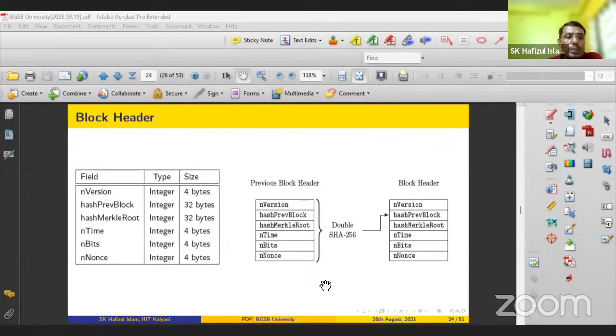Suppose this is a binary string and its length is arbitrary. Whatever the length, the digest will always be of fixed length. So you can think of this as a kind of compression function. You have an arbitrary length input, you compress it using the SHA-256 hash function, and you get a digest of fixed length, 256 bits or 32 bytes, right?